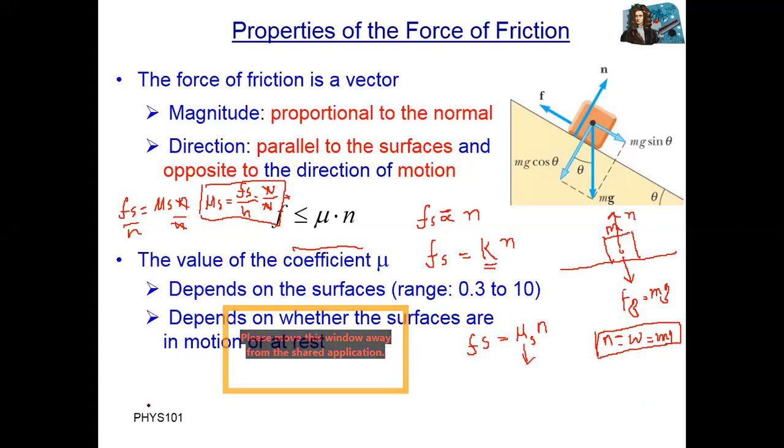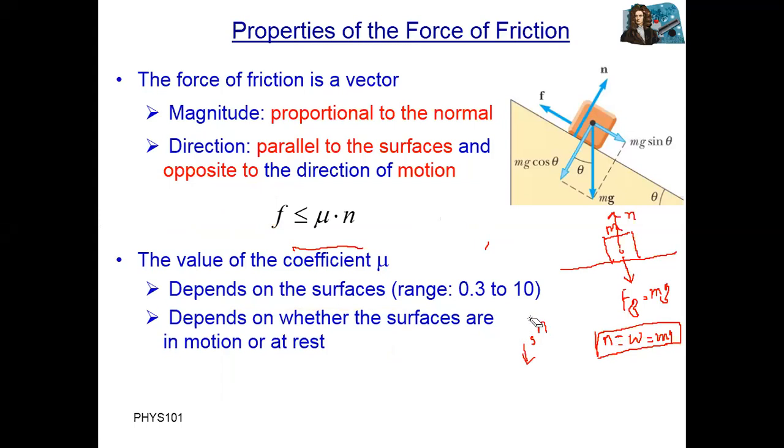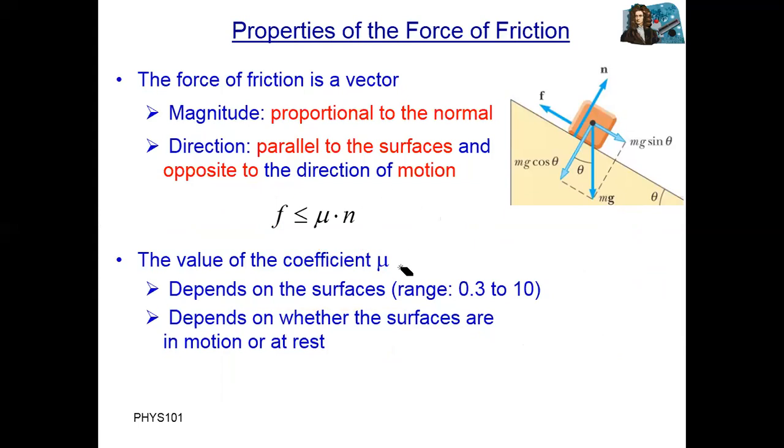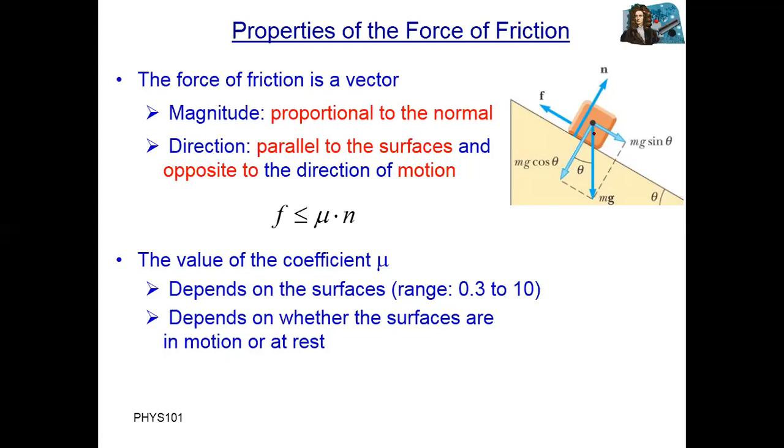And another thing, friction force, the coefficient of friction, has different values for different surfaces and depends upon the nature of the surface. You can see this body moving on an inclined plane. This one you can see.